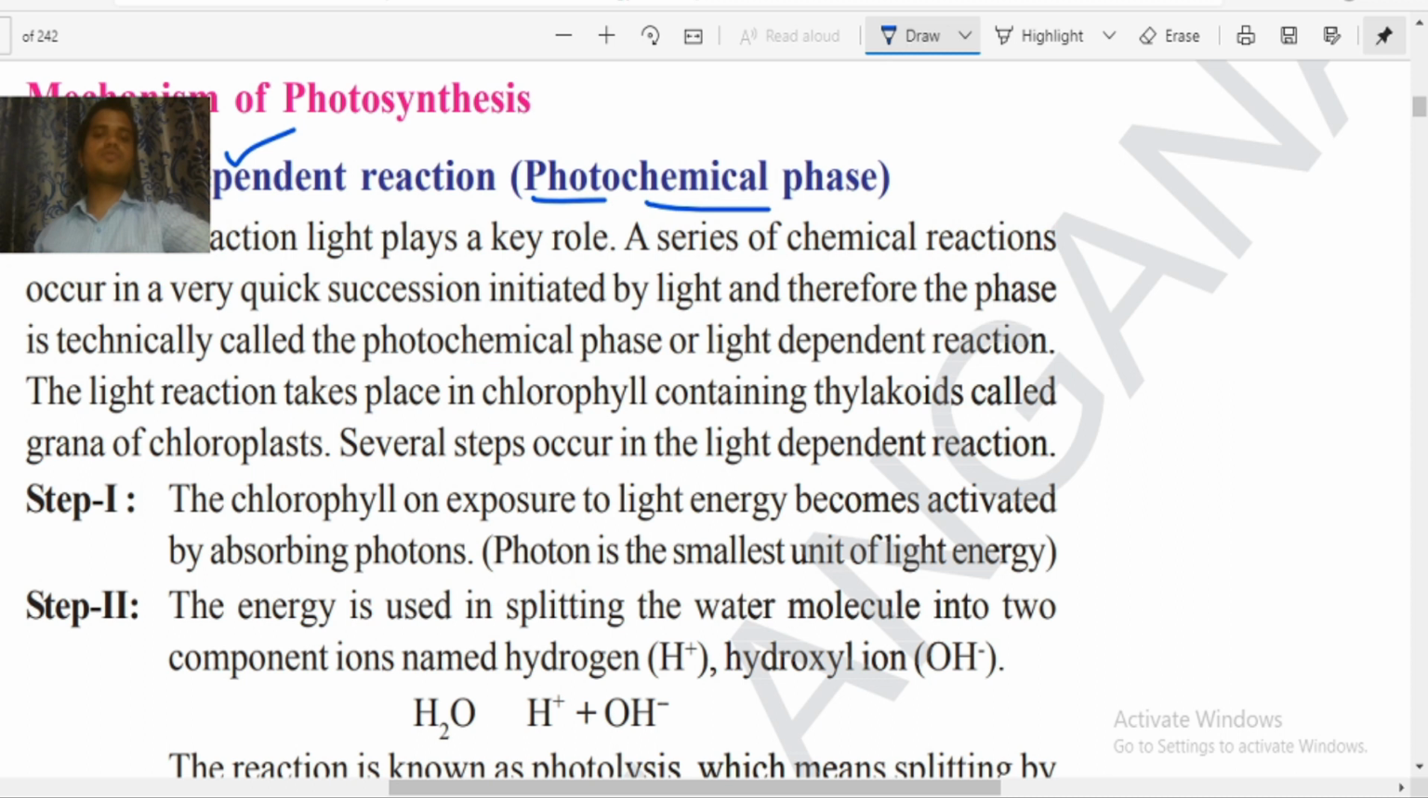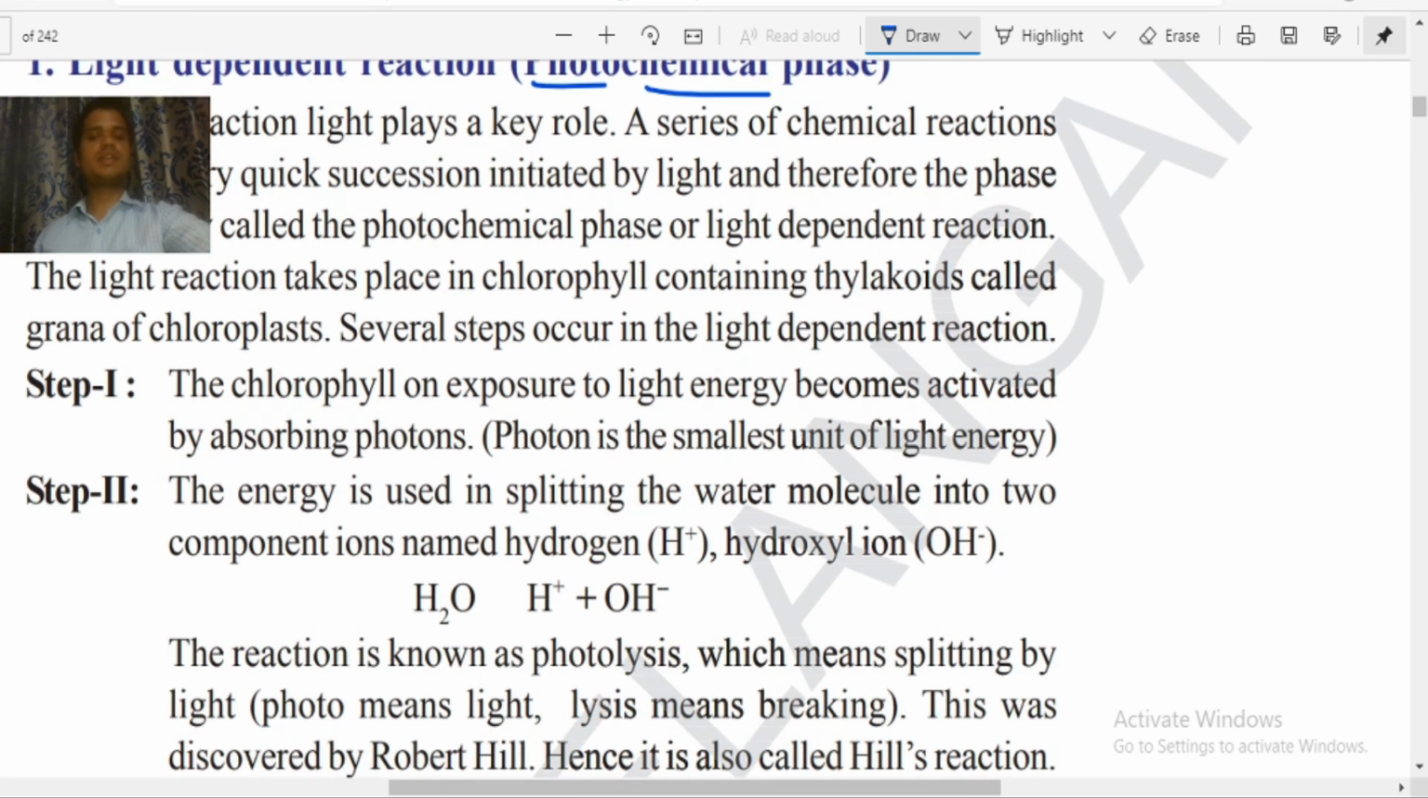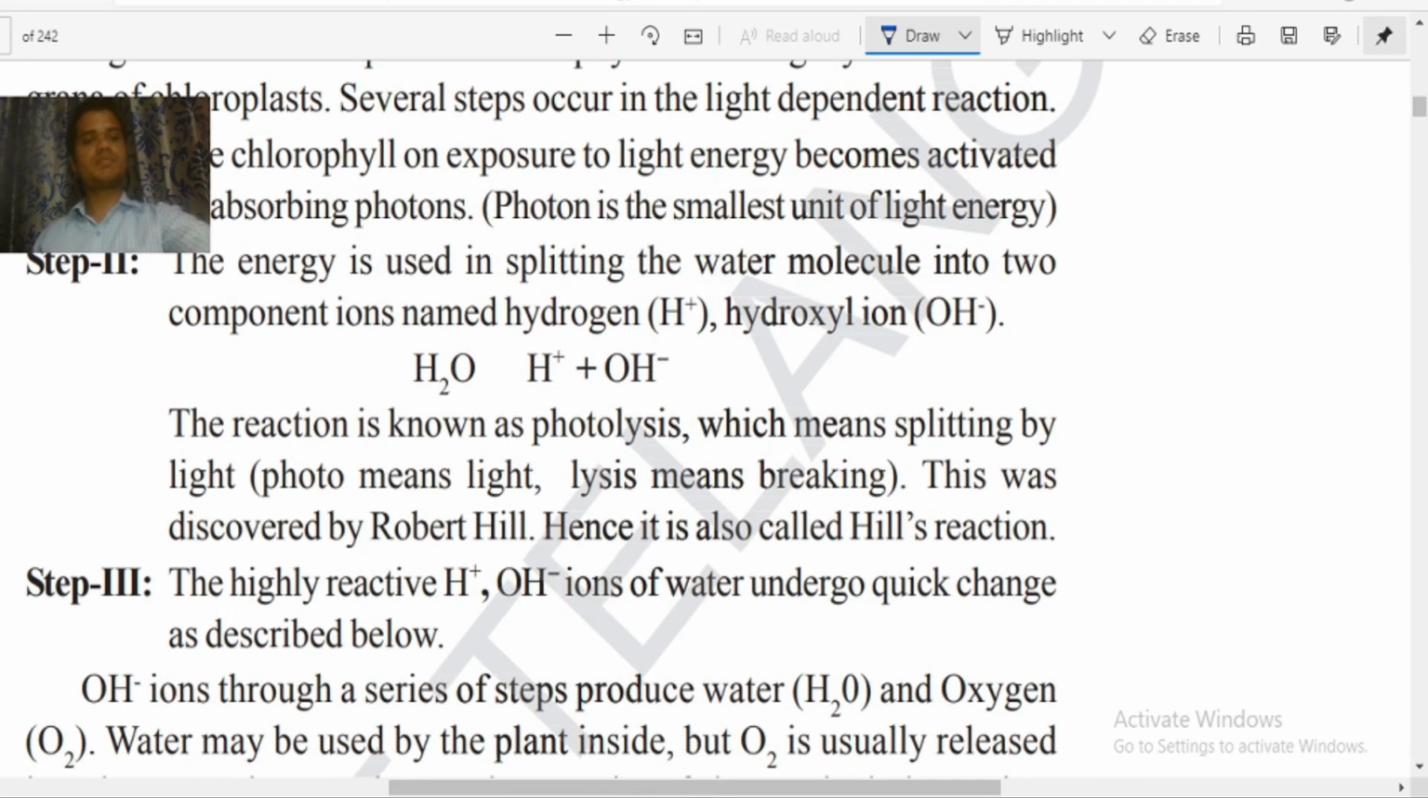Why do they call it the photochemical phase? Because photo is nothing but light. Here light is converted into chemicals, that's why it is called the photochemical phase. Here it is happening in very quick succession. Now there are two phases inside photosynthesis: the first one is the light phase and the second one is the dark phase, and inside the light phase also there are three steps. What is step number one?